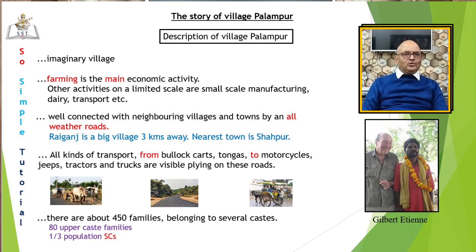Let us find out the social fabric of the village. This village has about 450 families belonging to several different castes. The 80 upper caste families own the majority of land in the village. Some of them have houses made of brick with cement plastering. The scheduled castes comprise one third of the population. They live in one corner of the village. Their houses are much smaller, made of mud and straw.